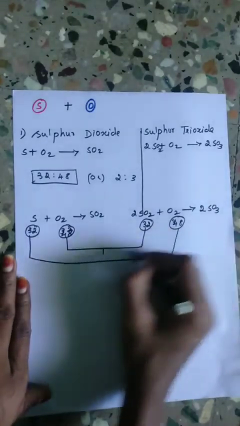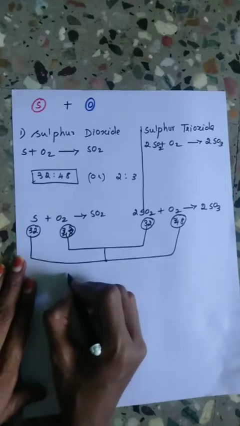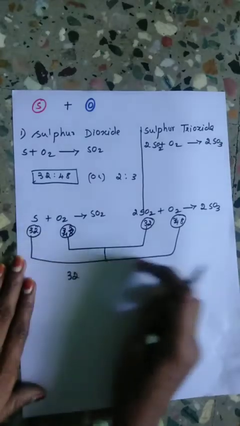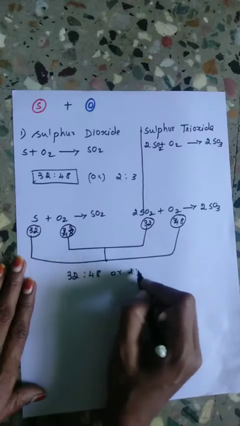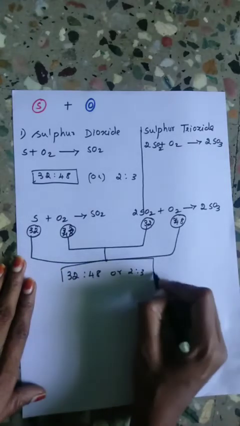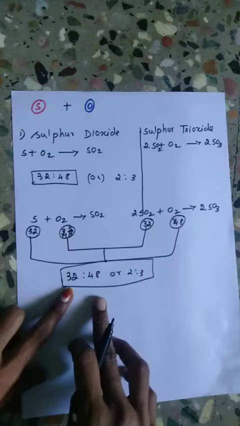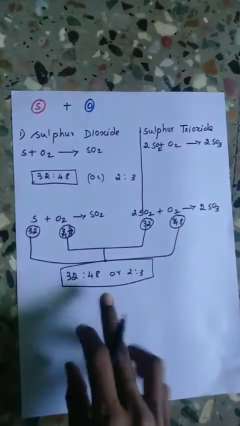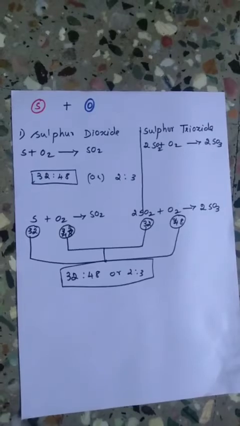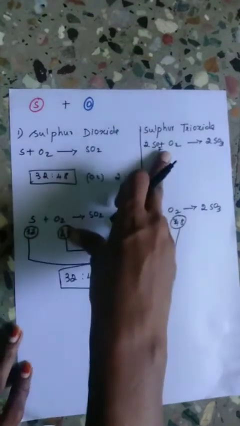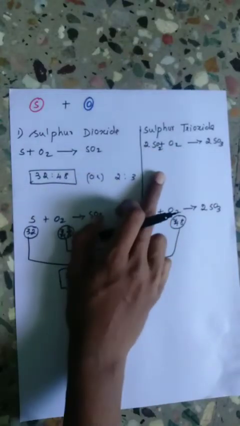The simple ratio is 32:48, or 2:3. So the simple reaction of sulfur and oxygen is, in this reaction, a fixed amount of sulfur combining with the multiple proportion of oxygen to form sulfur dioxide and sulfur trioxide.